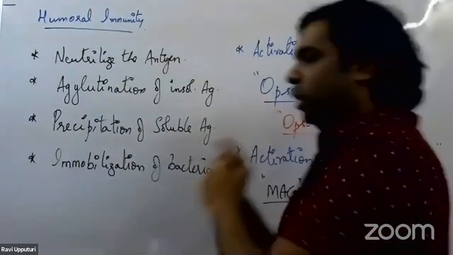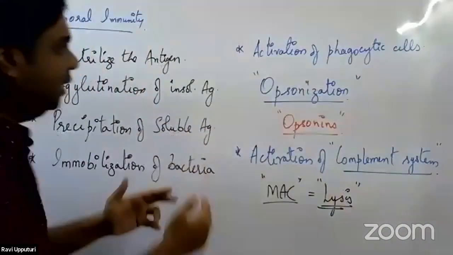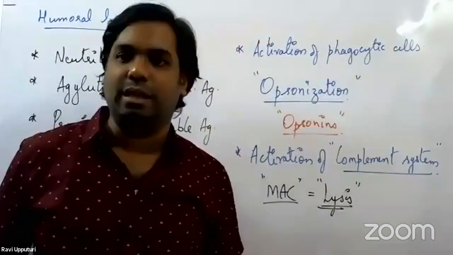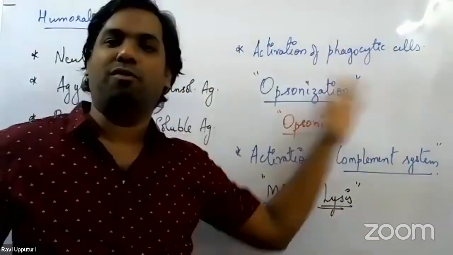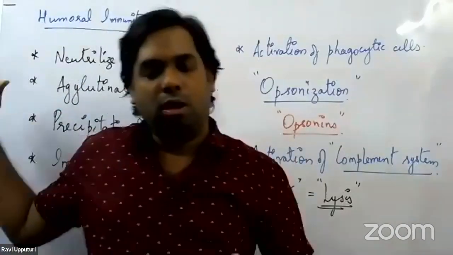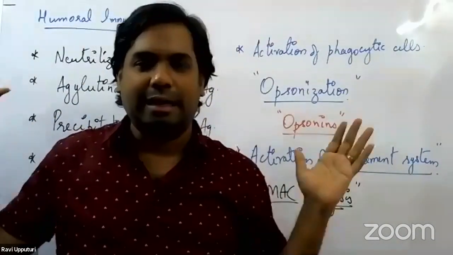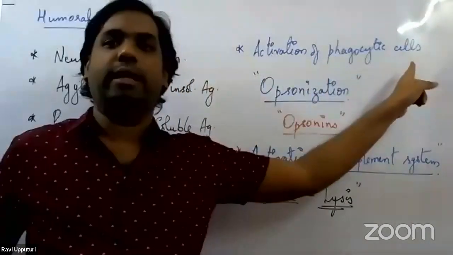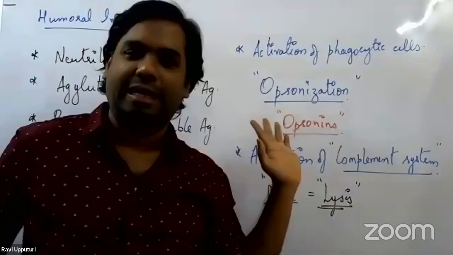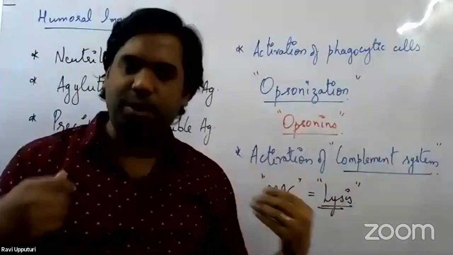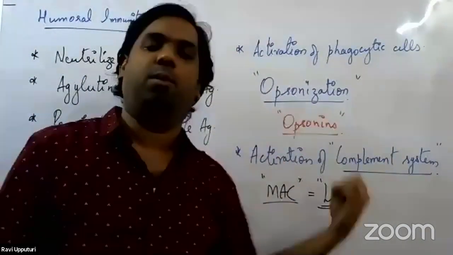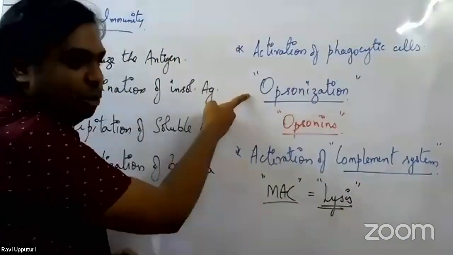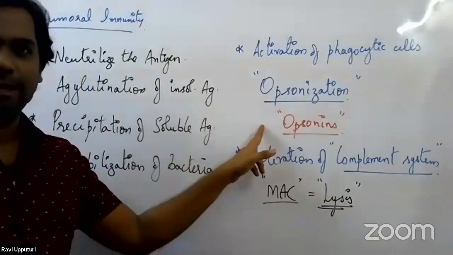So here, why do we call it antibody mediated? Because the antibodies are actually involved in this particular process of activation of the phagocytic cells. They bring about the process of opsonization. That is, all of these antibodies start targeting the antigen. Once they target the antigen, they go and activate the phagocytic cells. Once they activate the phagocytic cells, what is happening? These phagocytic cells would now bring about the process of phagocytosis. That process we call opsonization, and the antibodies here we refer to as opsonins.